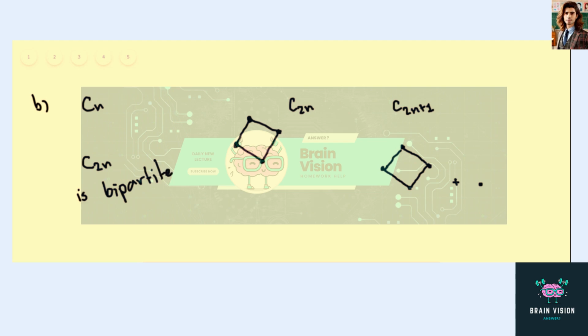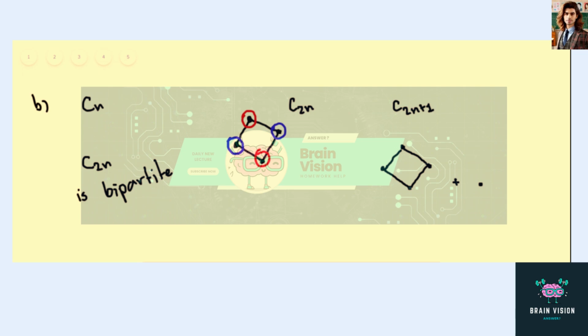We can always do that by segregating them, like the adjacent vertices will be of different partite, right? We can just alternate between the two partites like this. We can always do this when the number of vertices is even.